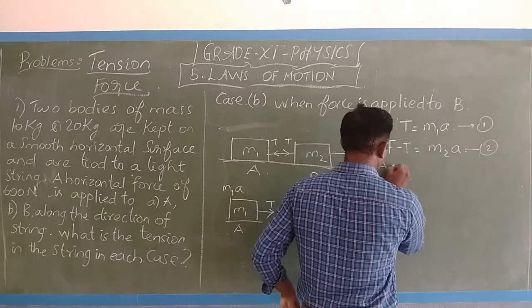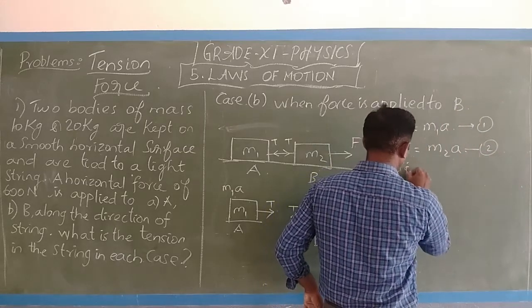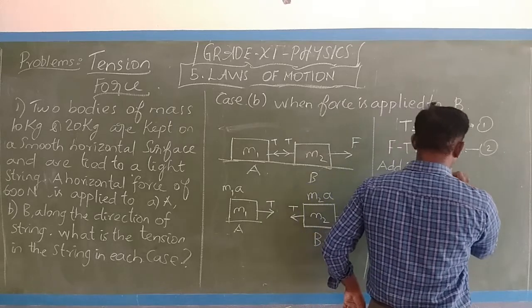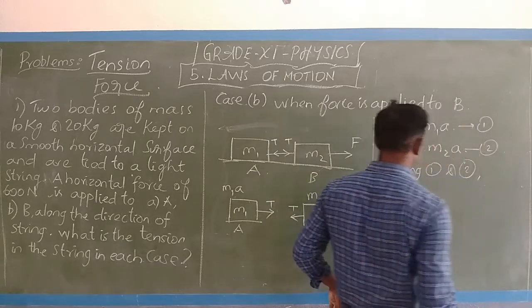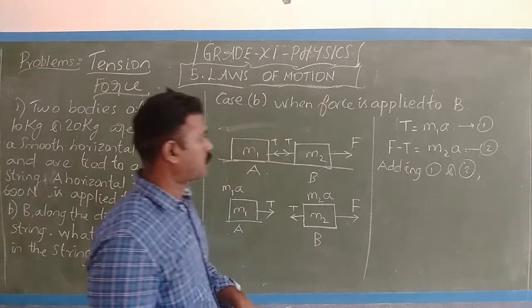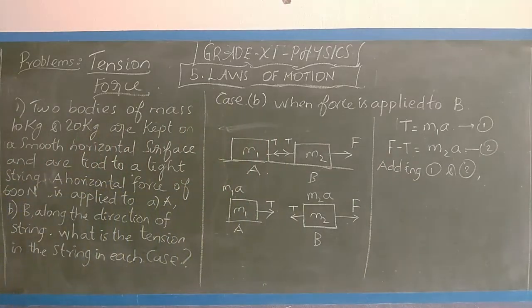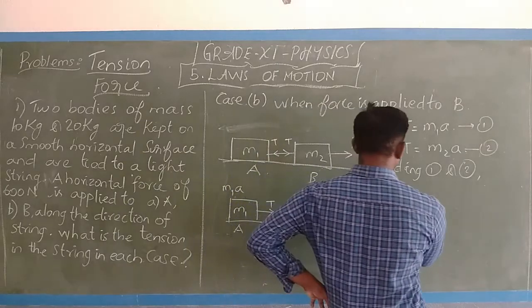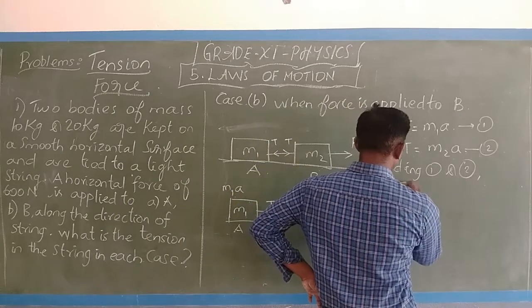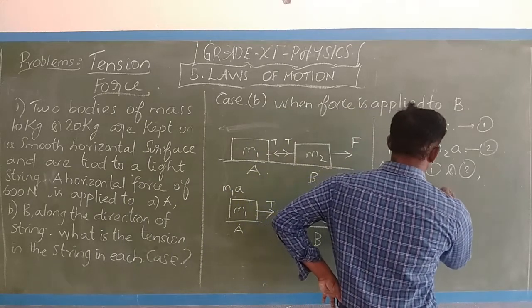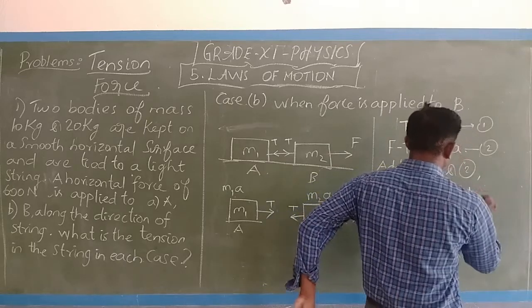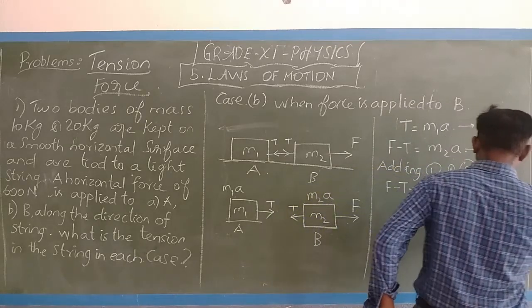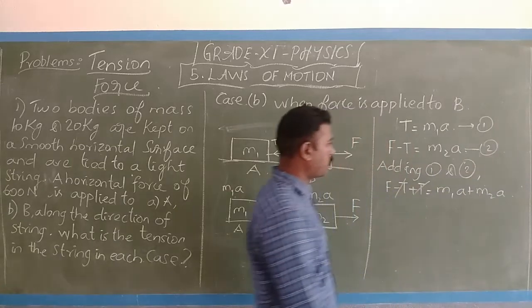Adding 1 and 2: F minus T plus T equals M1A plus M2A. Here both T terms get cancelled.